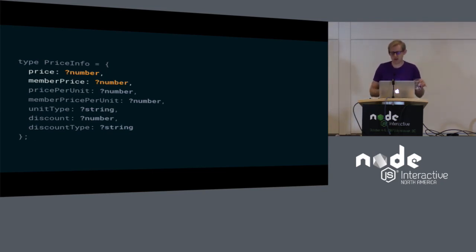So there's a relationship there that's not being expressed. We shouldn't have a price per unit without a unit type. And then while we're at it, we should probably actually enumerate the different unit types that we support so we don't accidentally charge someone for pounds instead of ounces and lose a whole bunch of money.